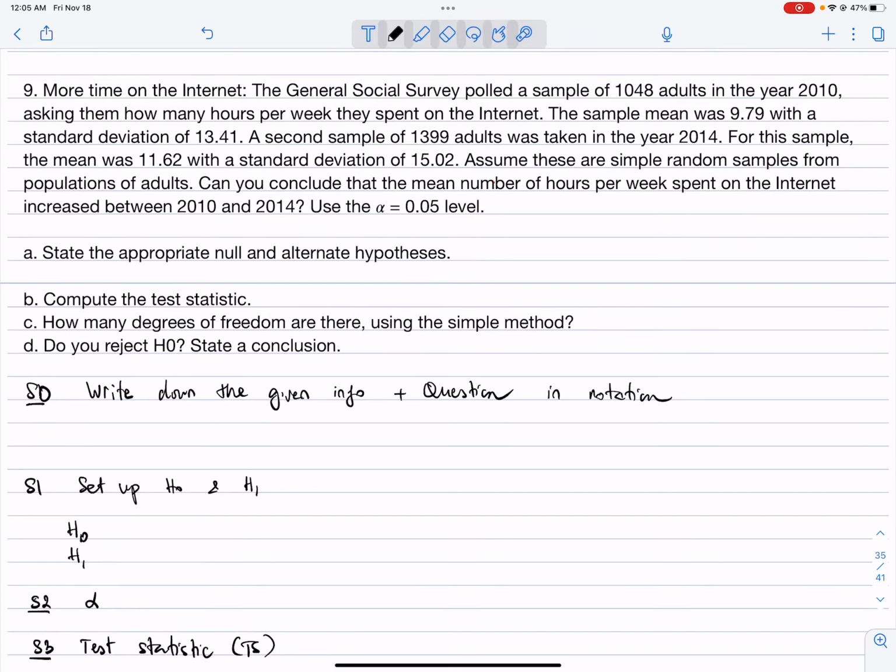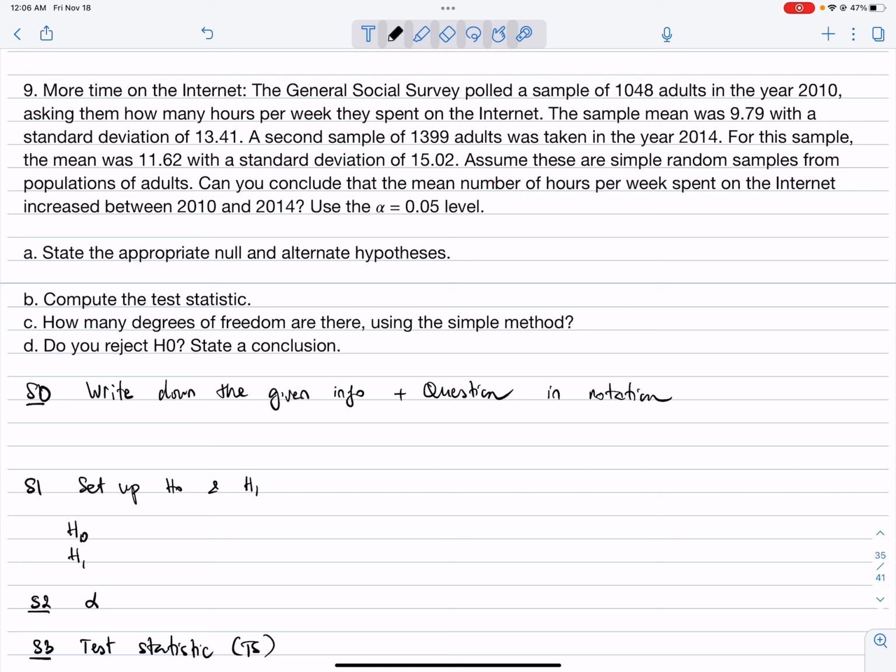This is problem number 9 in section 11.1, but let's assume that we don't know this is number 9 in section 11.1. Then we will read the problem. The General Social Survey pulled a sample of 1,048 adults in year 2010, asking them how many hours per week they spend on the internet.